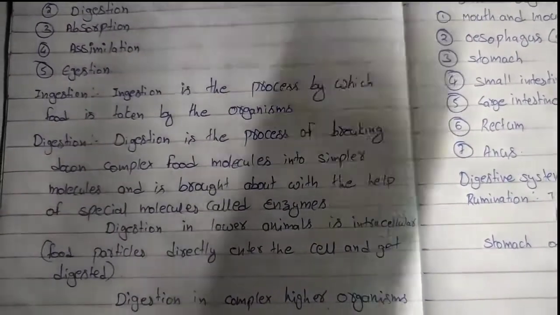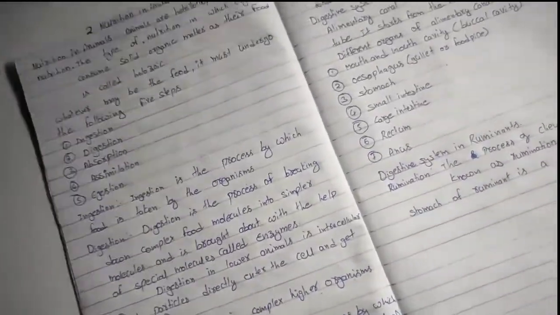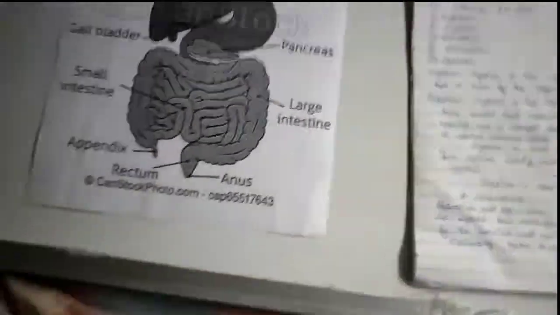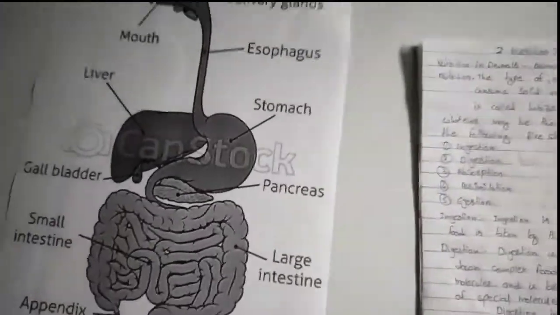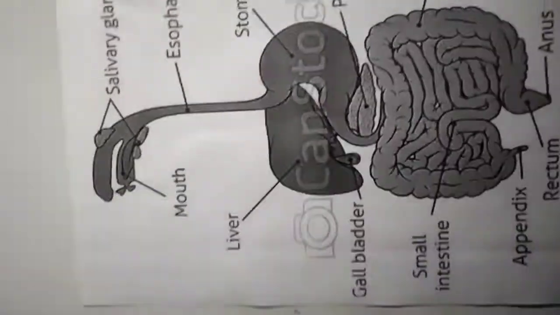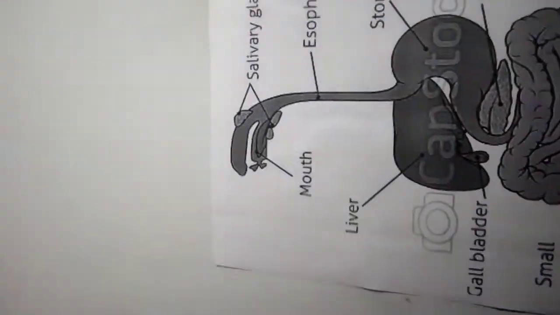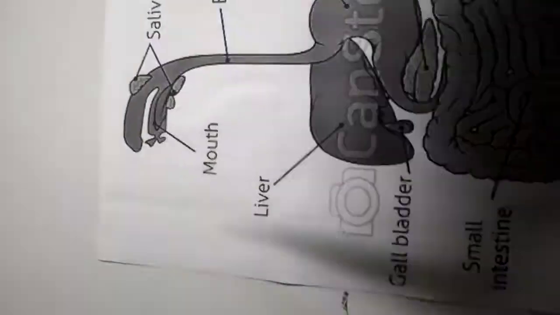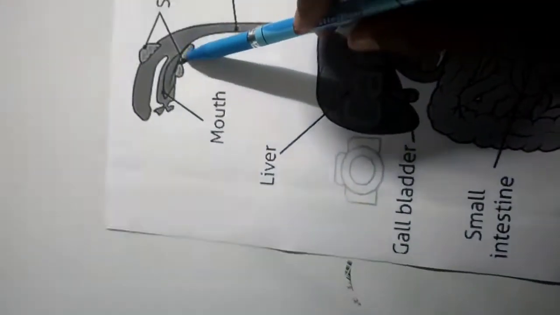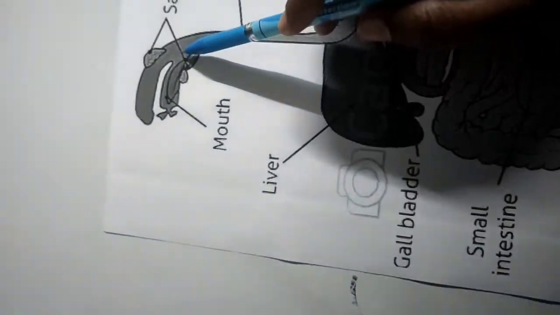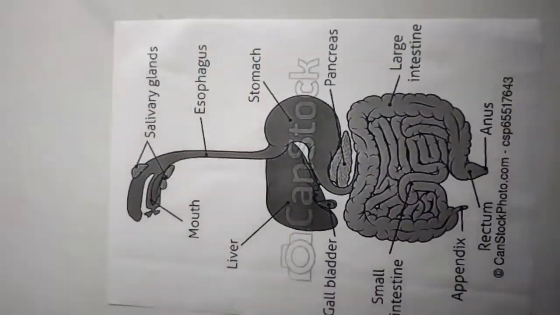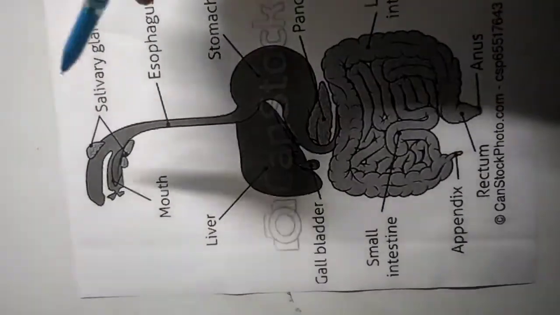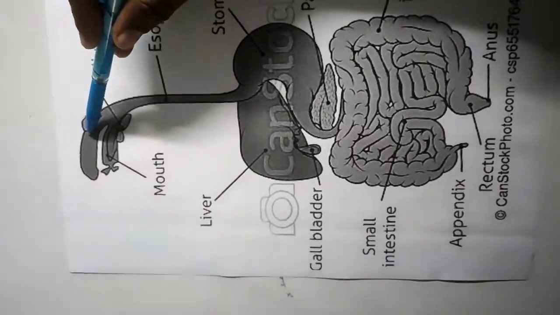Okay, so now coming to the digestive systems. Let's see the digestive system of humans. So here I have the diagram of the human digestive system. Here, see, this is the mouth part. In the mouth there are two salivary glands, and these two salivary glands secrete enzymes. So here digestion will start in the mouth.